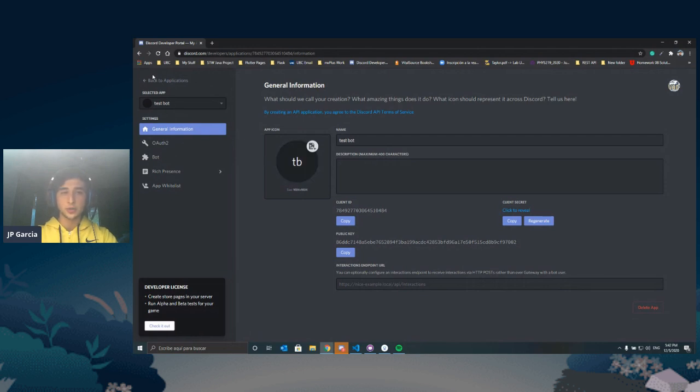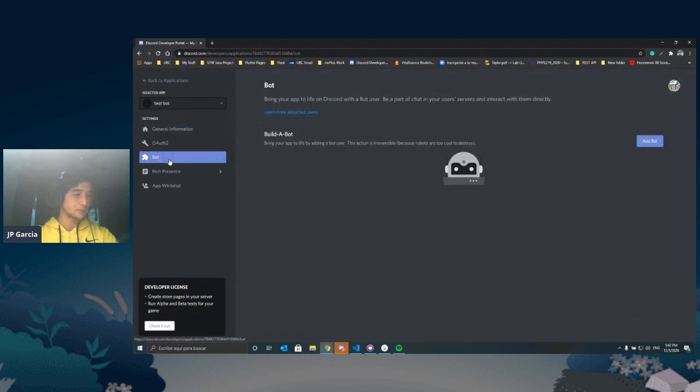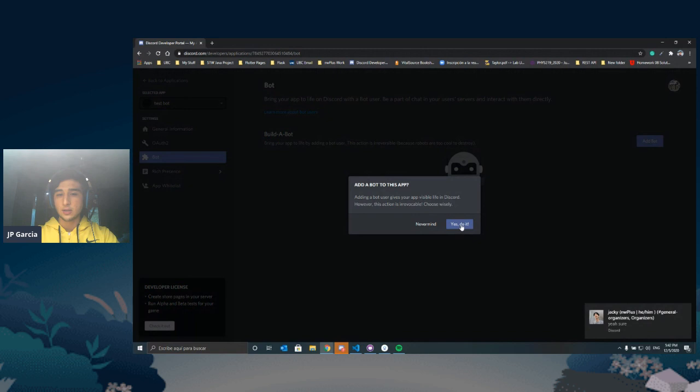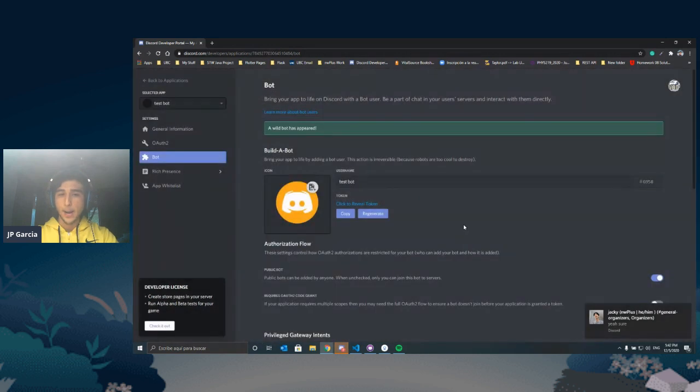On the top left, there's going to be a way to open this menu, and just click bot. And then on the top right, you're going to click on add bot. You're going to click yes, do it, and we've successfully created a bot on Discord's backend servers, so that they know that we're going to be building a bot, and this bot can interact with Discord.